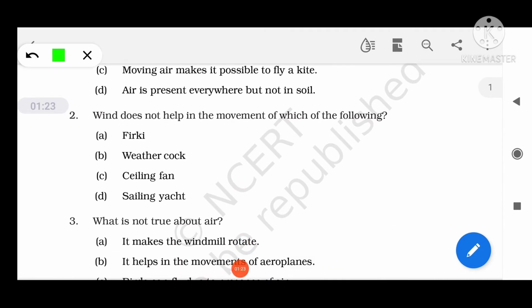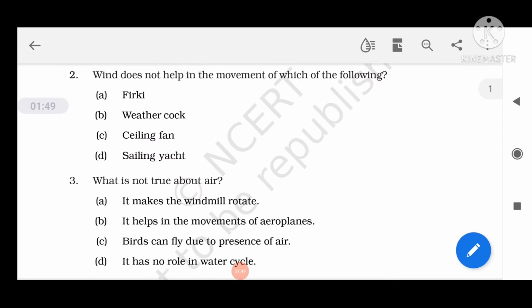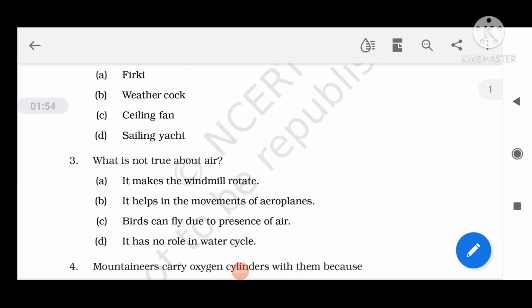Now question number 2, wind does not help in the movement of which of the following? Wind helps in the movement of firki, weather clock and yacht, but it does not help in the movement of a ceiling fan, because a ceiling fan moves by electricity and the fan is present inside the room. There the impact of air cannot be experienced.